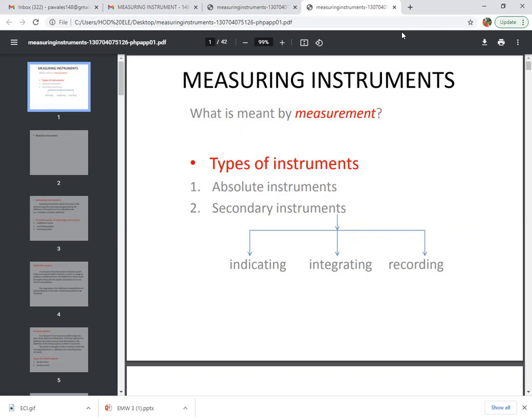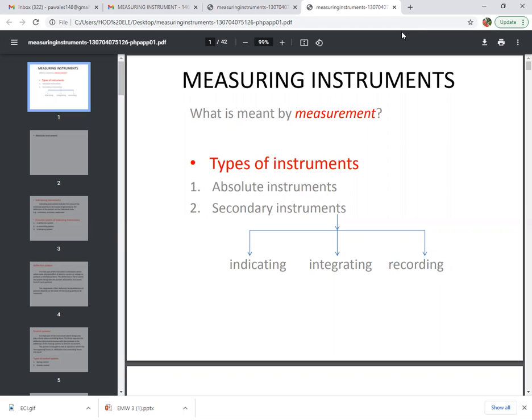For the measurement, we are using instruments. So, what is meant by measuring instruments? The measuring instrument is the instrument which is used for the measurement of a quantity. The instrument which is used to measure the unknown quantity, or the magnitude of the unknown quantity, is called a measuring instrument. Now, there is again a classification of measuring instruments.